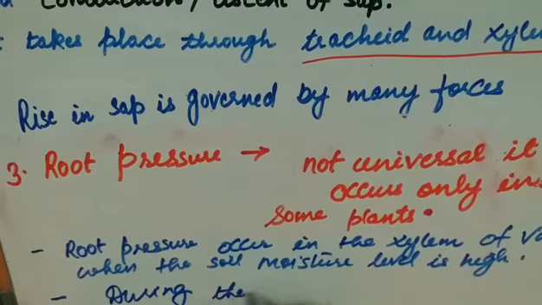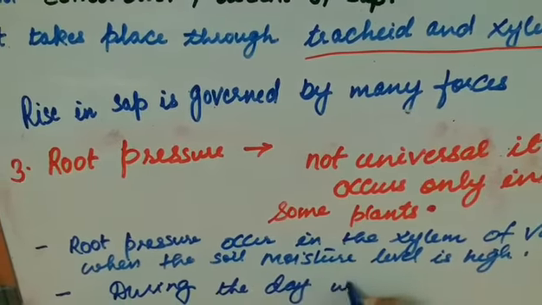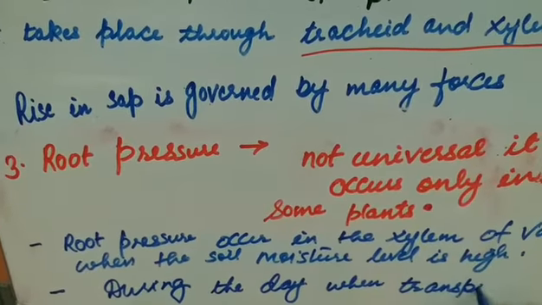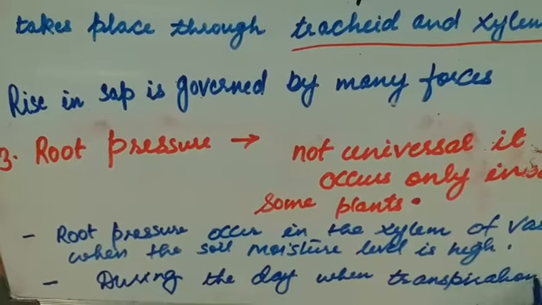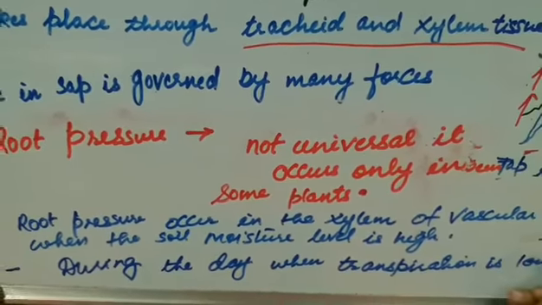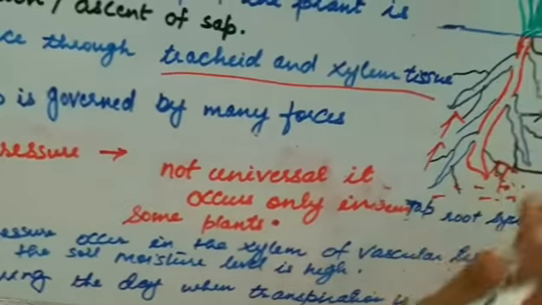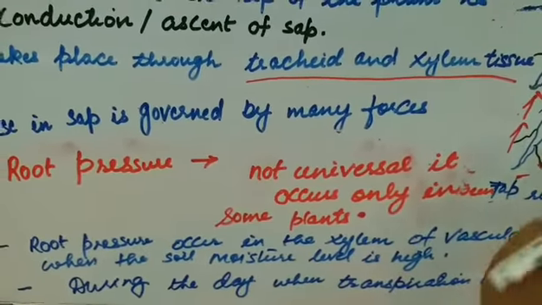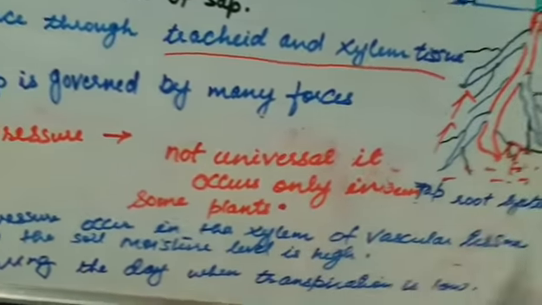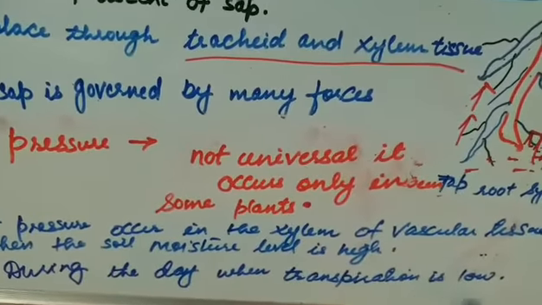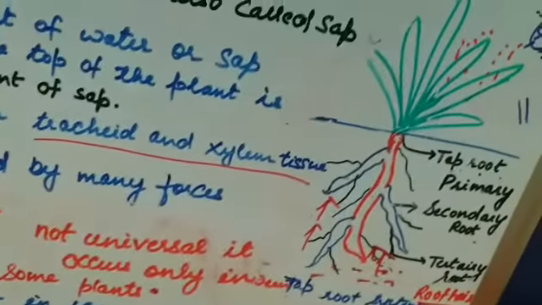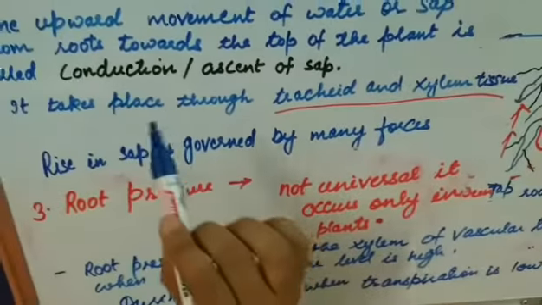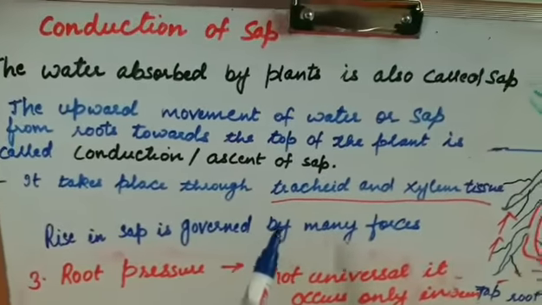During the night, we can say when there is a high moisture level in the soil, that time the root pressure will occur, and during the daytime when the transpiration is low, that time the root pressure will occur. So here we have completed the third topic also, the conduction of sap.